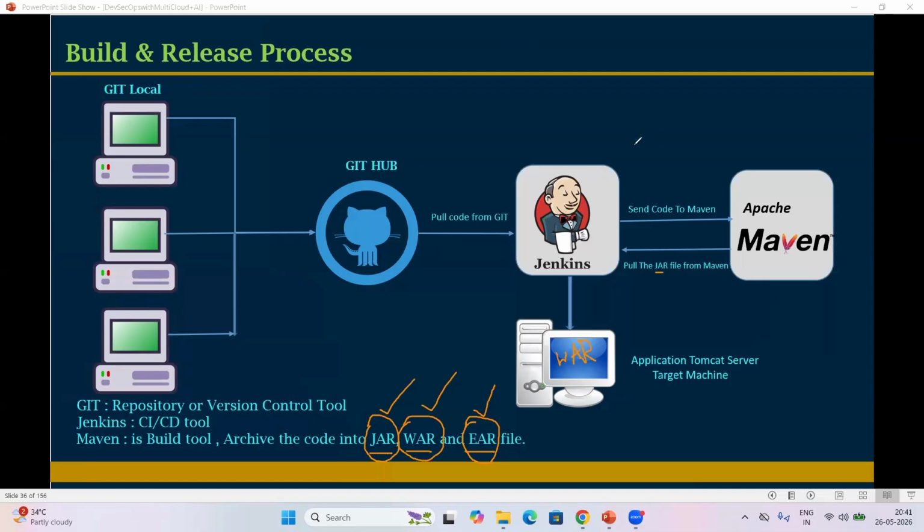Exactly, right. So instead of attaching 100 documents to Gmail, you can convert them into a zip file as a single file, which you can attach to Gmail and send across. That is the process. Same functionality works in Maven also. Maven takes the raw code, converts it into an artifact, and gives it back to Jenkins. Jenkins deploys the war file. The war file will be pushed to the application server. Got it, right, everyone?